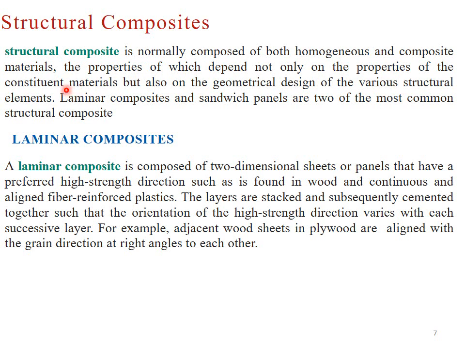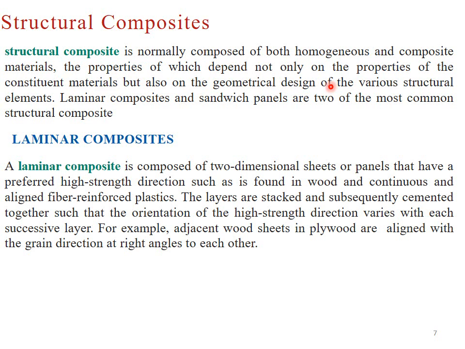It means properties of structural composite material depend on the properties of constituent material and also the geometrical design.